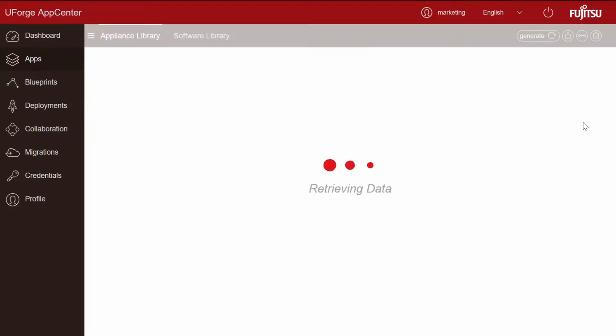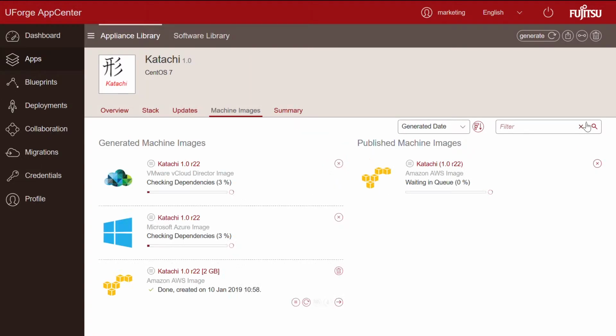And hit Publish. And this is now being queued to be published into Amazon. So what we're going to do is just come back in a few minutes when that's complete and published.